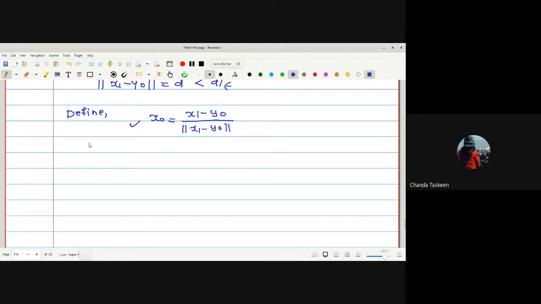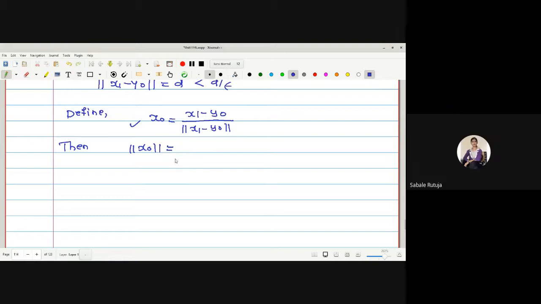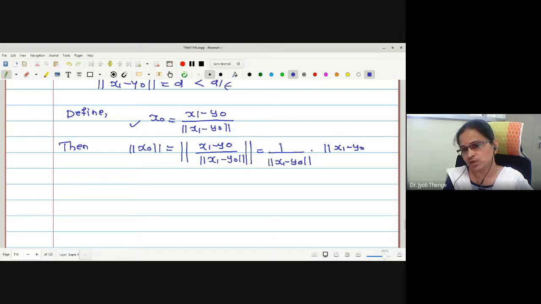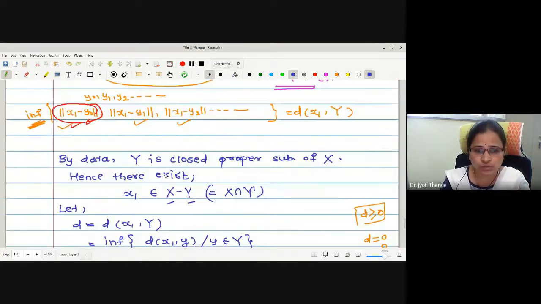What is the norm of x naught? It is 1. Let us prove it: norm of x1 minus y naught divided by norm of x1 minus y naught. This norm is a scalar, taken out, and we remain with norm of x1 minus y naught over itself, which is equal to 1. Therefore, we have found the existence of a vector x naught in X where the norm value is equal to 1.